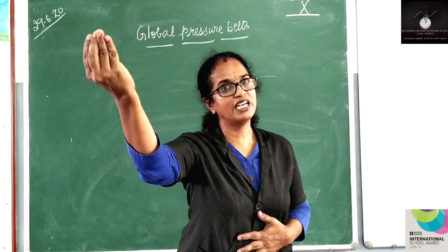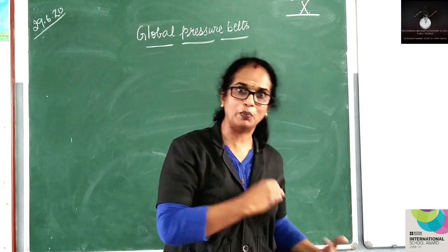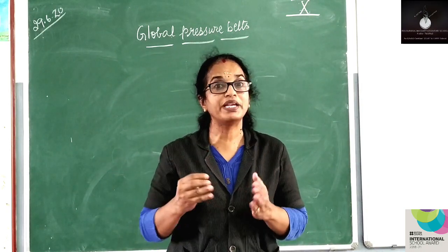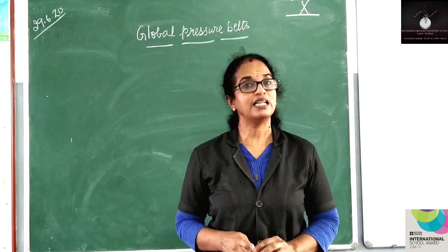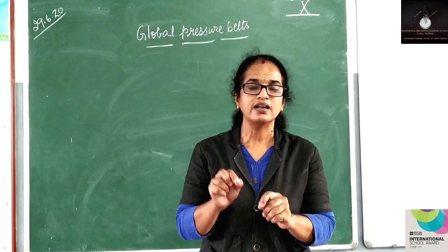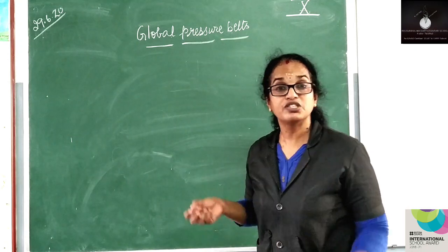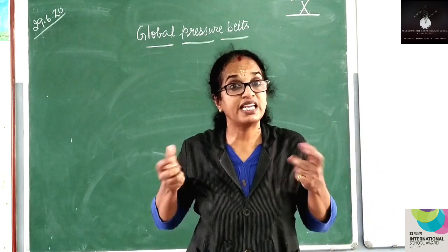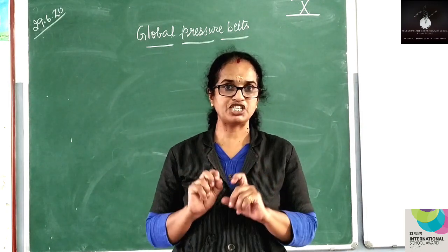That means if the northern hemisphere has low pressure, the southern hemisphere at that latitude will also have low pressure. These latitudinal zones are called global pressure belts.